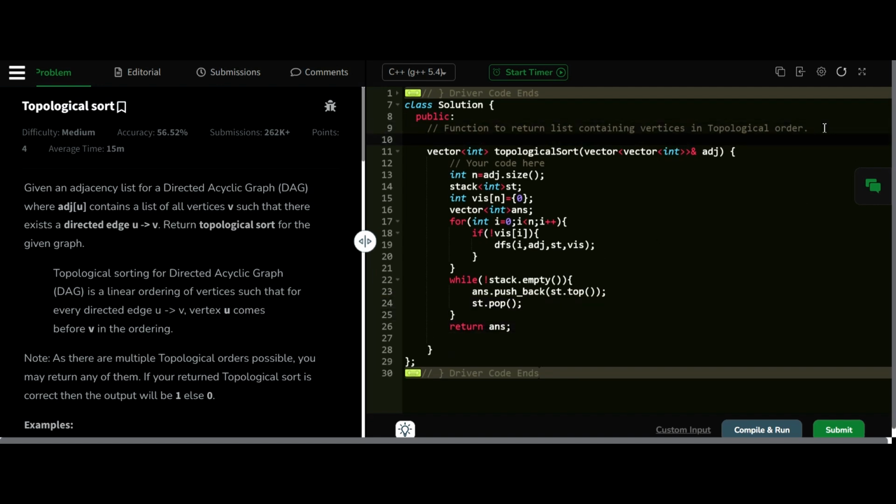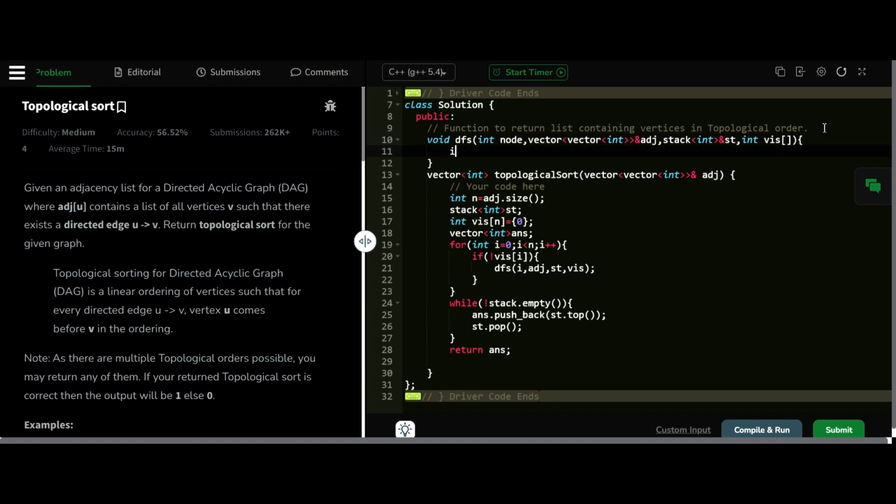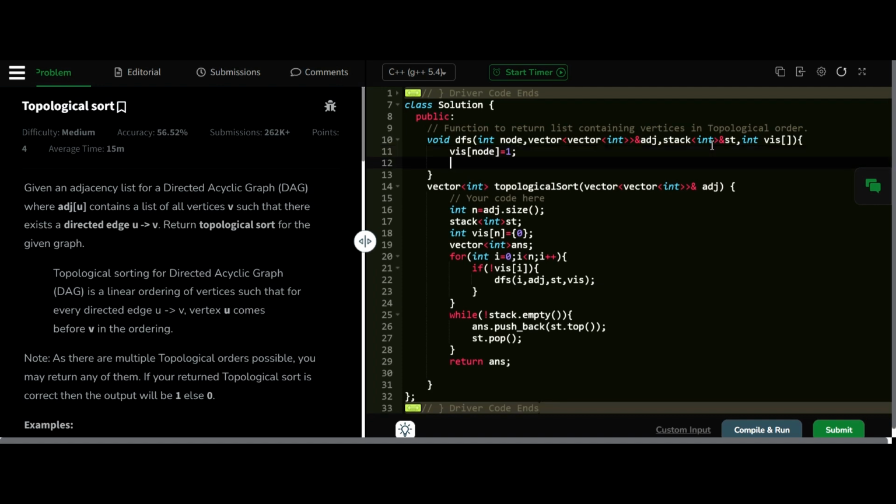Let's implement the DFS function. Void DFS. It takes the node, then the adjacency list, then the stack, and it takes the visited array. Okay. Now first we visit that node. visited of that node equals 1.